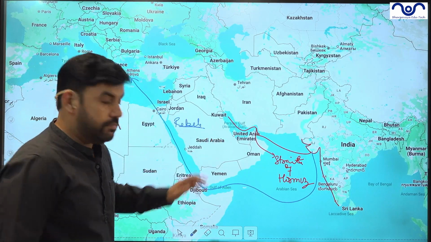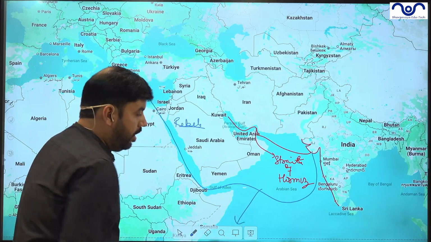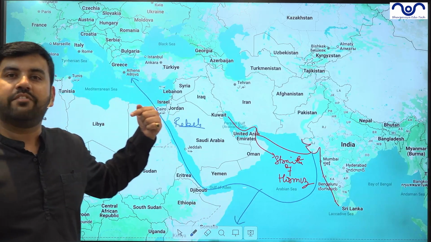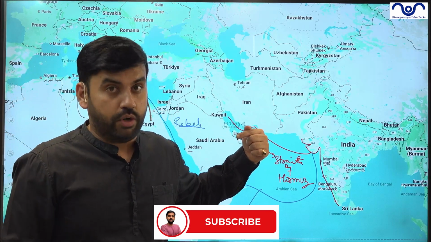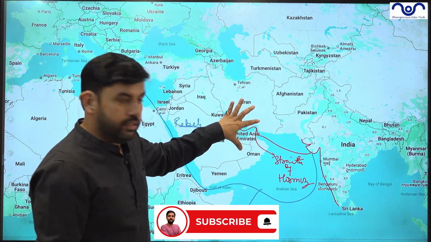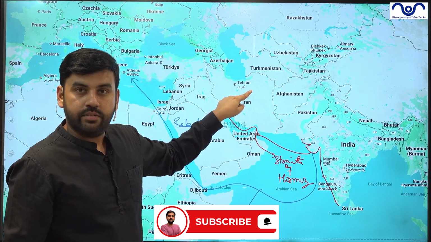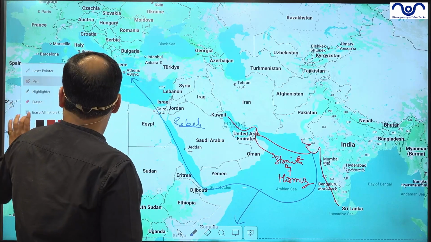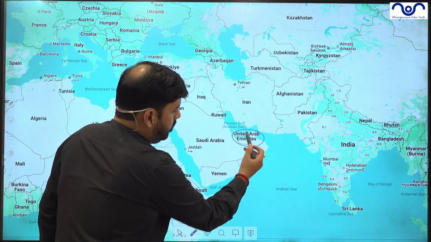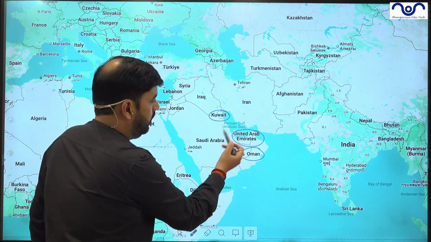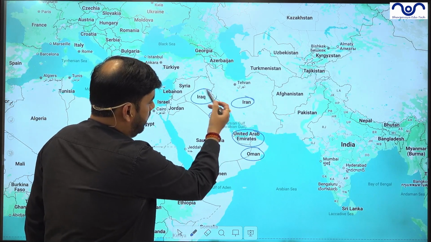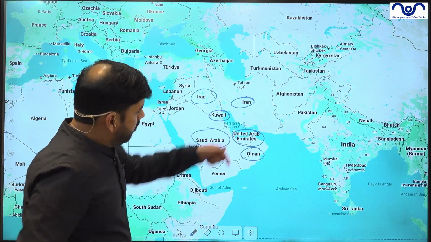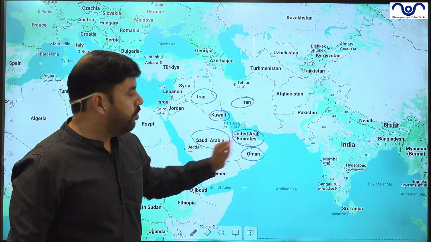As a reason for this, many ships have been going all the way across the African continent, which has increased the cost of production. Now, coming to this, because this Iran is under stress. Previously, India was trading with these countries: UAE, Oman, Kuwait, Bahrain, Iran, Iraq, Saudi via Persian Gulf and Strait of Hormuz.